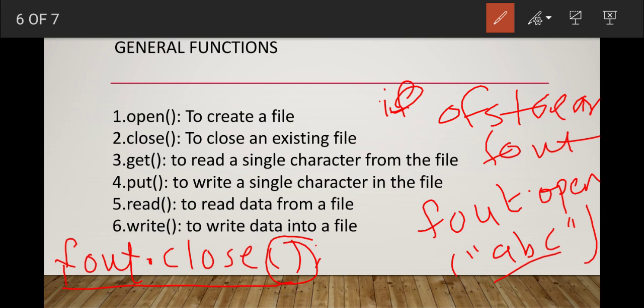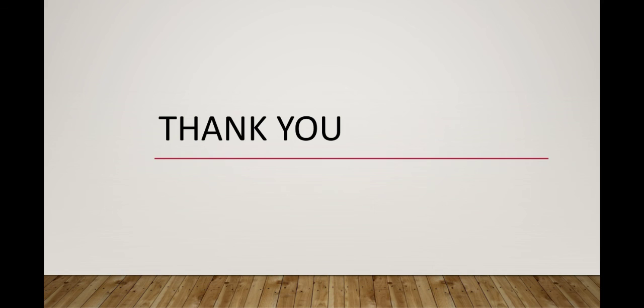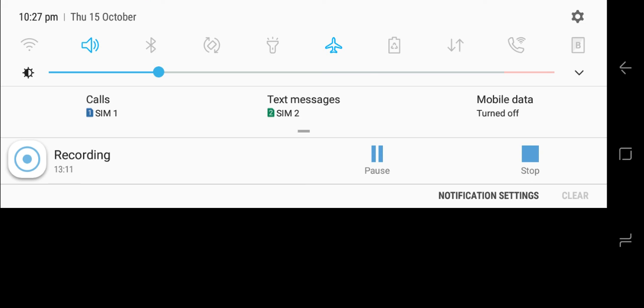Likewise, these functions are used. Then the next one is the get function. The get function is used to read a single character from the file. The put function is used to write a single character in the file. The read function is used to read data from a file, and the write function is used to write data into the file. Likewise, these functions are there in the classes. So hope you will understand the topic.